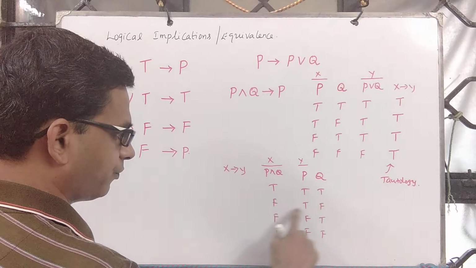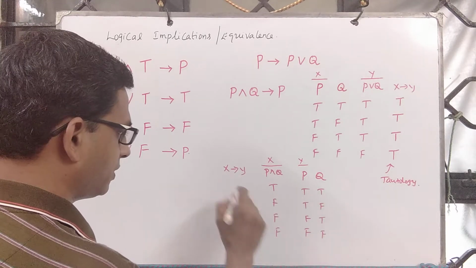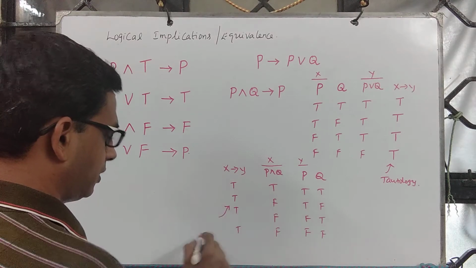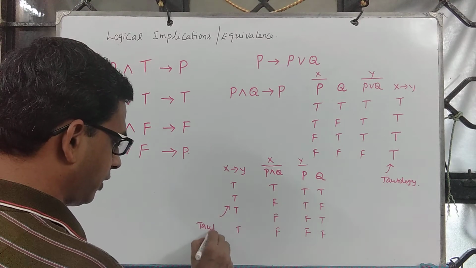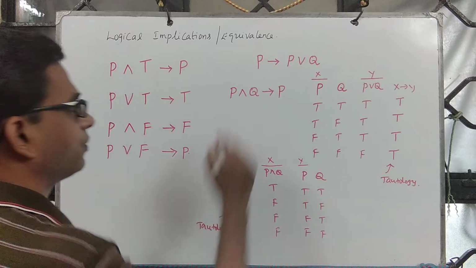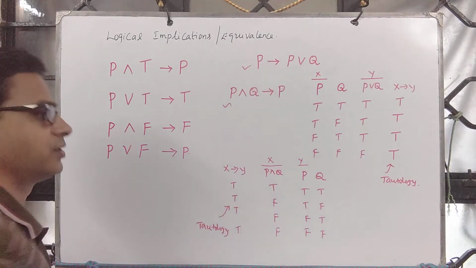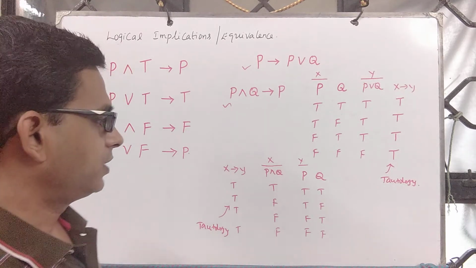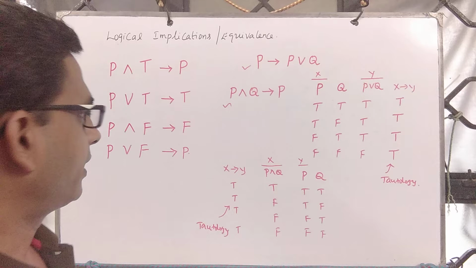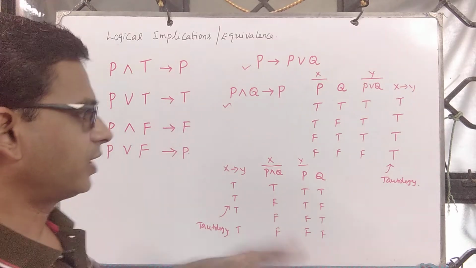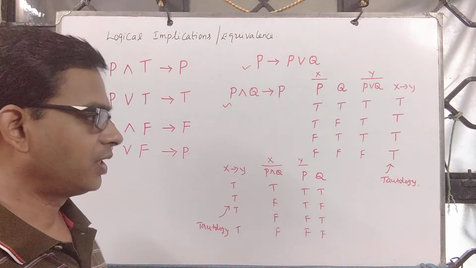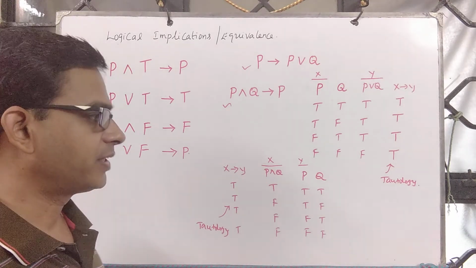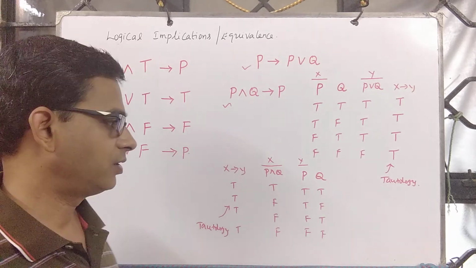It's true, true, false, true, false, false, false, false. So it is true everywhere, which means this is a tautology. Therefore, this implication is true. Fine. There are many interesting implications which you can refer to in my scribe or a standard text, and we will discuss some of them as part of the problem session or tutorial session.